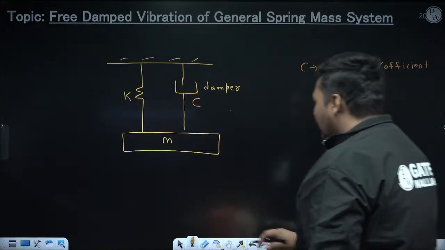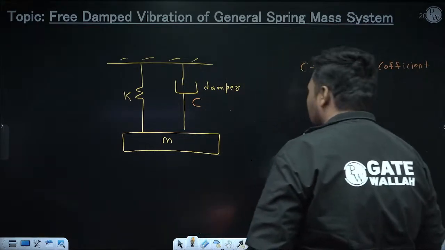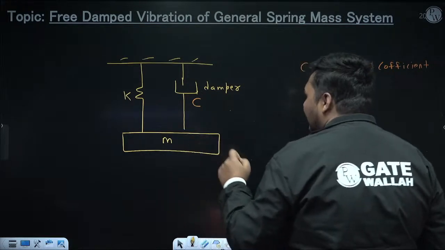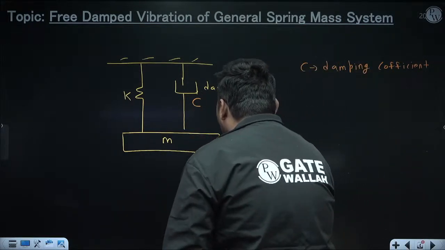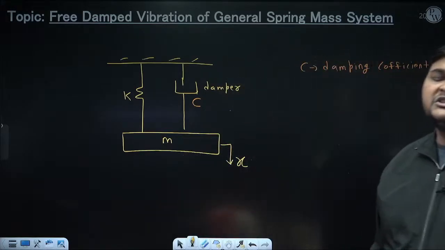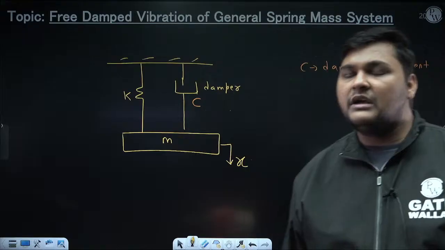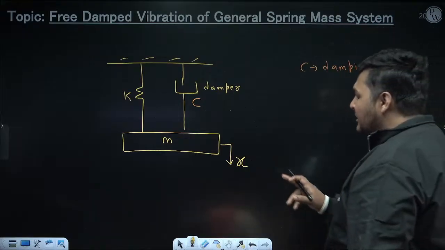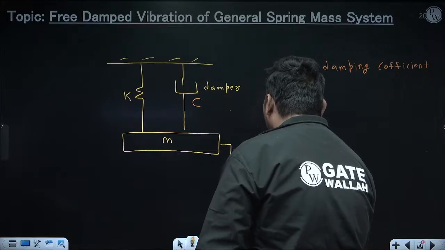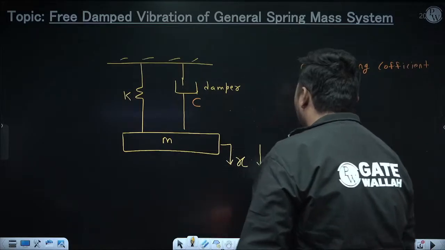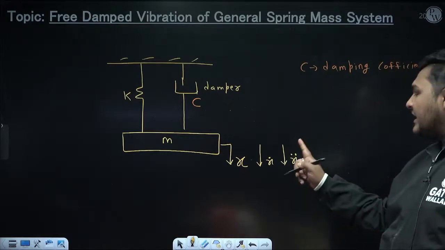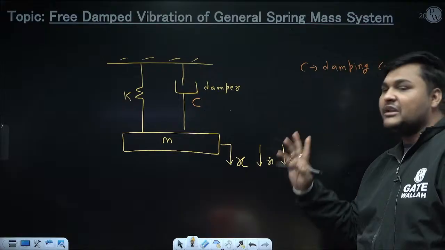So to derive the governing equation, suppose we have disturbed the mass from its mean position, and now it is vibrating. So I am taking any position in which this mass is displaced from its mean position by x distance. It is the displacement from mean position. Now if the mass is displaced by x, velocity will be x dot and acceleration will be x double dot. And since we are calculating x dot and x double dot by differentiation, the direction of x dot and x double dot will be the same as x.